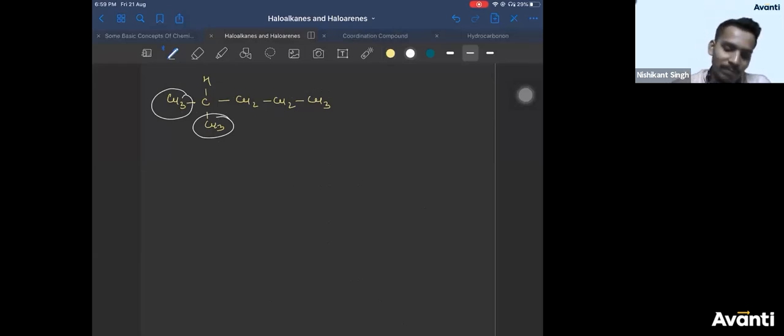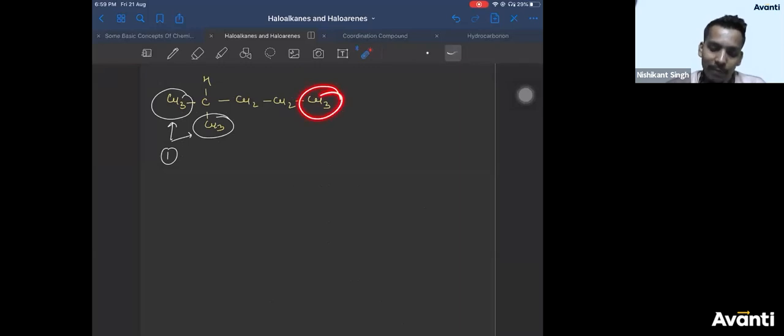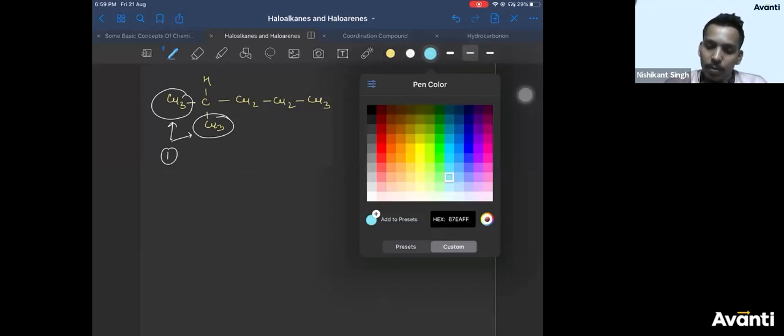Yes, so same. Both of them will give you the same product. That is one. Correct? So Chandan, this methyl is same with this methyl or different? This is a methyl bonded to CH2. This is a methyl bonded to CH. How they are same? They are different, no? Yes, Chandan. They are different.